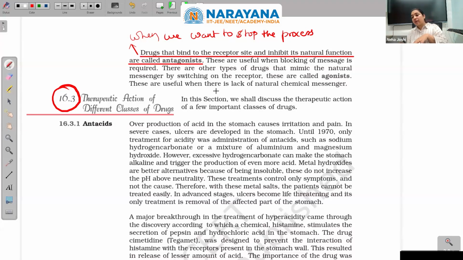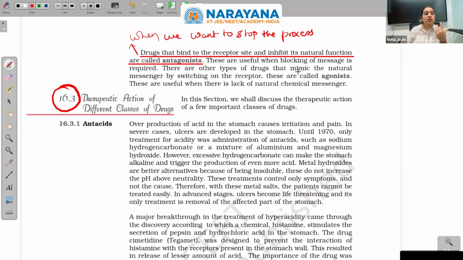Other way, if someone is having lack of certain hormone, for example, diabetes, we want insulin to be produced more. Okay, now the message to those generators is not given properly, and as a result, the amount of insulin produced is not sufficient for keeping our health in a proper way. Now we want that, okay, please create more insulin, please create more insulin.